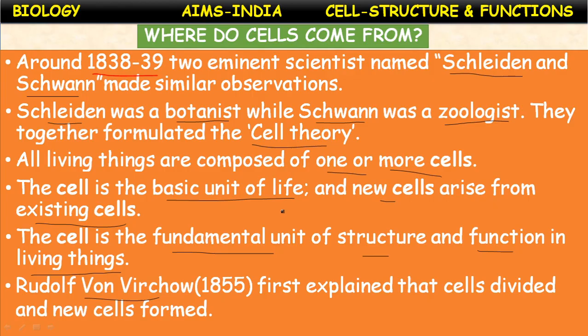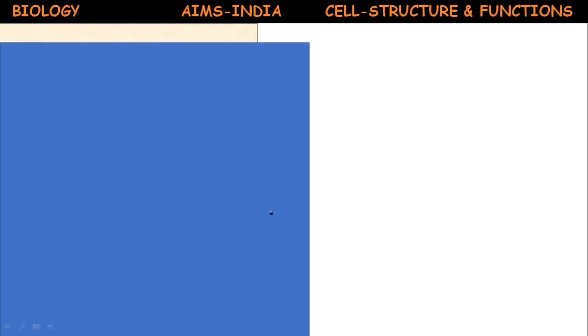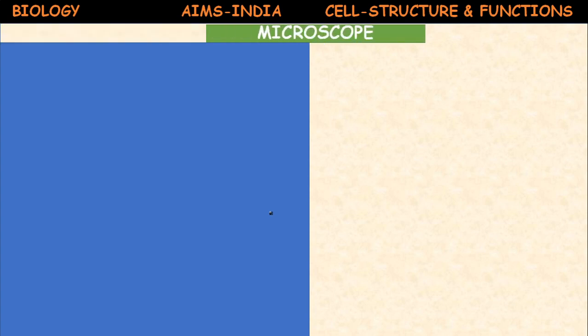Okay, children. Next, the microscope. Before going to the microscope, Schleiden and Schwann were the first to claim that this fact was true for the entire plant and animal kingdom: that all plants are made up of cells, stated by Schleiden, and all animals are made up of cells, stated by Schwann.